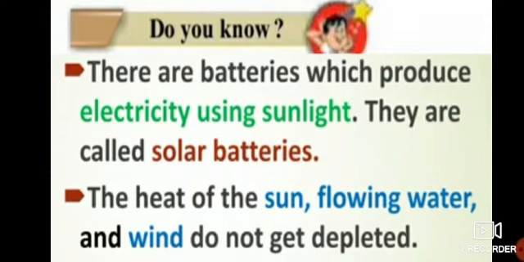So, what they say is we are supposed to use it. It's a lot, but we are supposed to use it nicely. Okay? So we have to use them as much as we can, but in a proper way. So coal, petrol and diesel are limited. They are limited. They can get over. But the sun, flowing water and wind are unlimited. So we are supposed to use them properly.